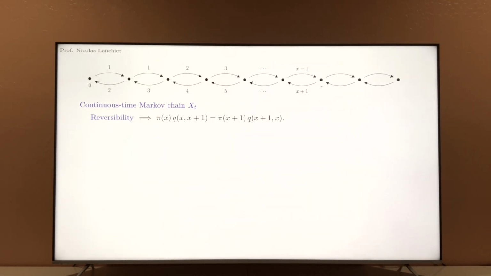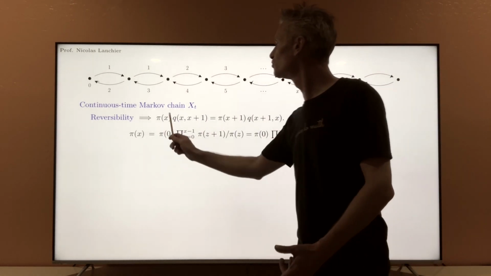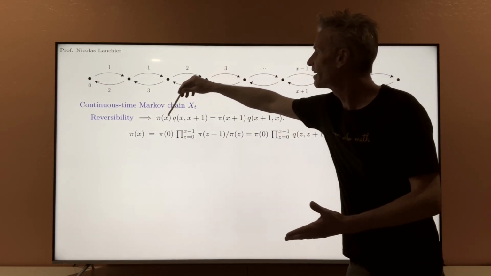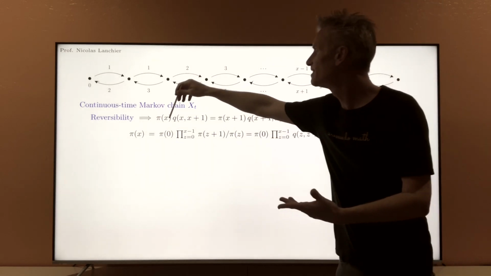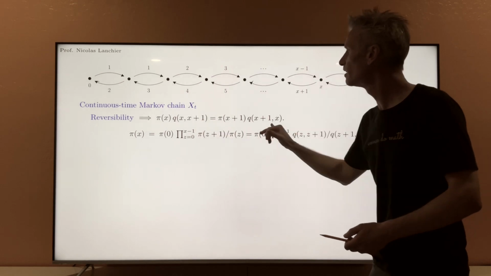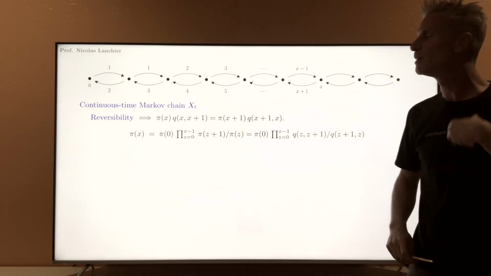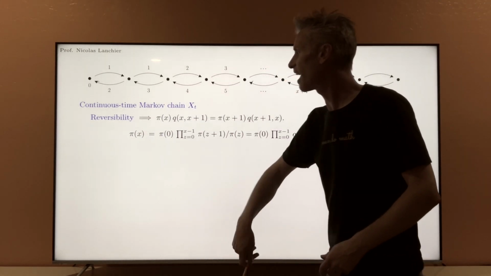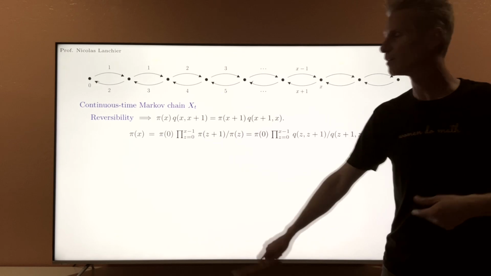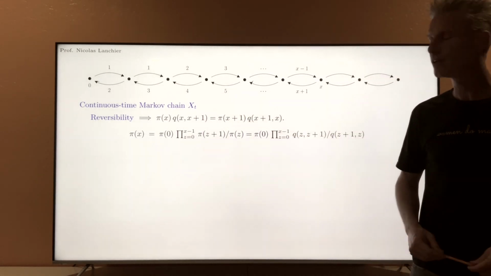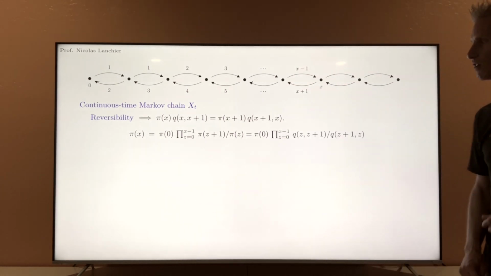So for that, I'm going to do the following. First, I'm going to try to express pi x using pi x and pi x plus 1 in general, or pi z plus 1, and use the fact that the ratio of those two terms is known. It depends on the transition rates. So to use this idea, I'm just going to write pi x as pi 0 times the product from z equals 0 to x minus 1 of pi z plus 1 over pi z. So this equation is indeed correct.